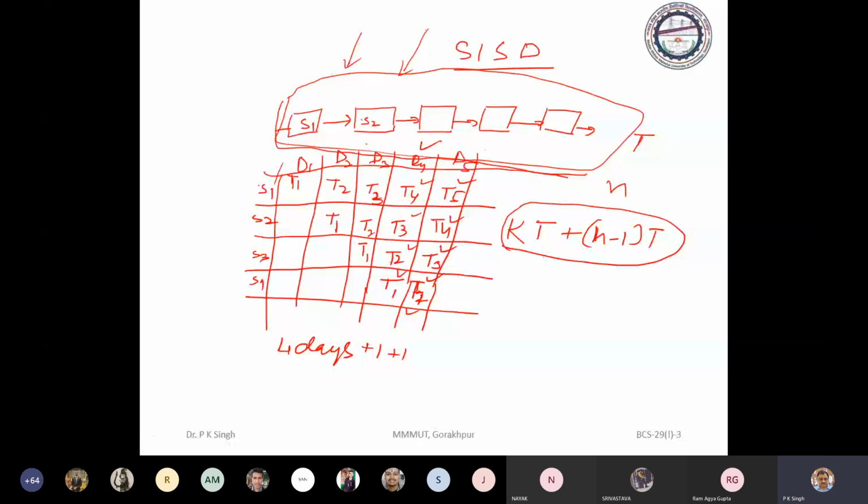This pipeline may be realized in 2 ways. Just see. We have a unit, another unit, then suppose 4 units realize the same operation. Unit number 1 has to perform a specific task.